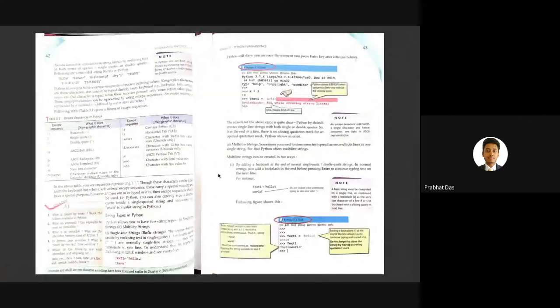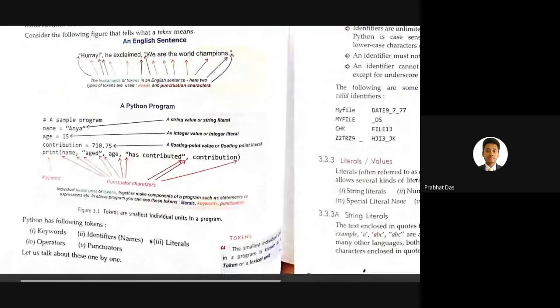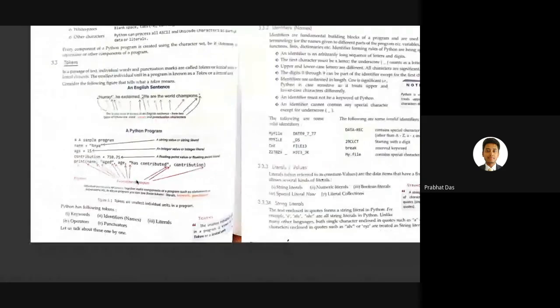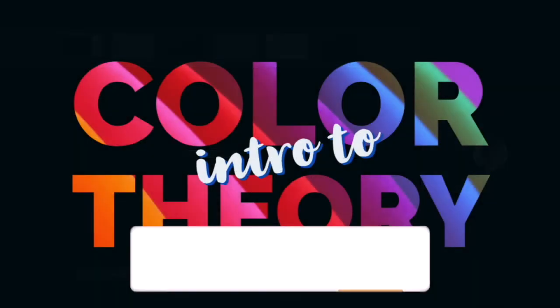Okay, so this was all about literals or values. If we go by the concept of tokens, I've already explained keywords, identifiers, and literals. So that's it for today's class. In the next class, we'll be learning about the last two tokens, that is operators and punctuators. Okay.